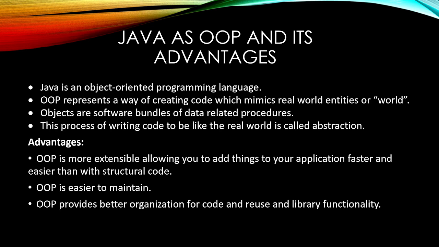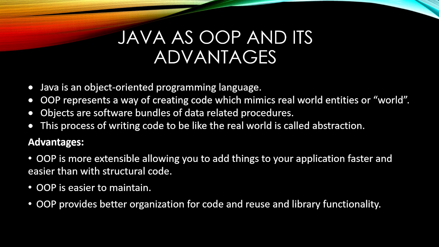Okay, so let's talk about some advantages. OOP is more extensible, allowing you to add things to your application faster and easier than with structural code. When we talk about structural code, we create different functions and so on, but there is no modularity.